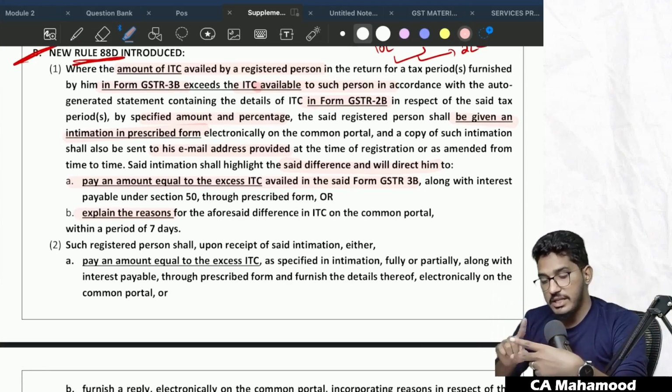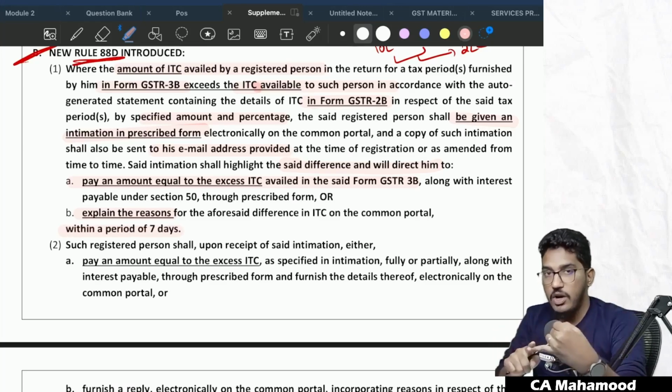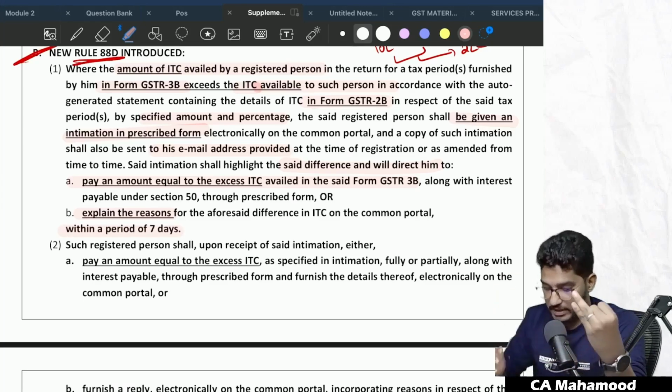First they will send the intimation. In that intimation they will give you two options. Number one, either you pay that excess amount or explain the reasons why you have claimed that excess amount. Within how much time, sir? Within 7 days you have to give that reply. Either you have to pay or you have to give the reply. Within how many days? Within 7 days.